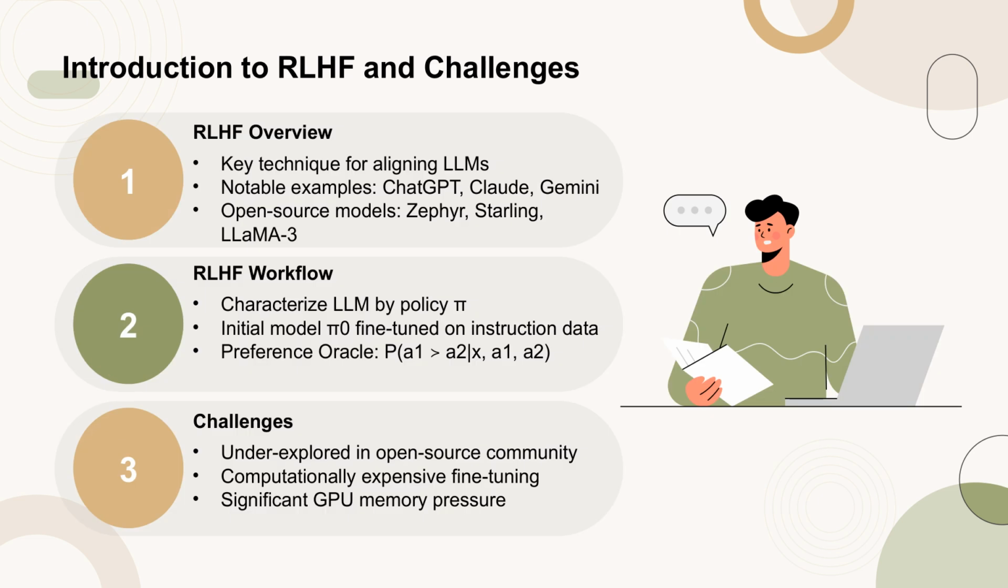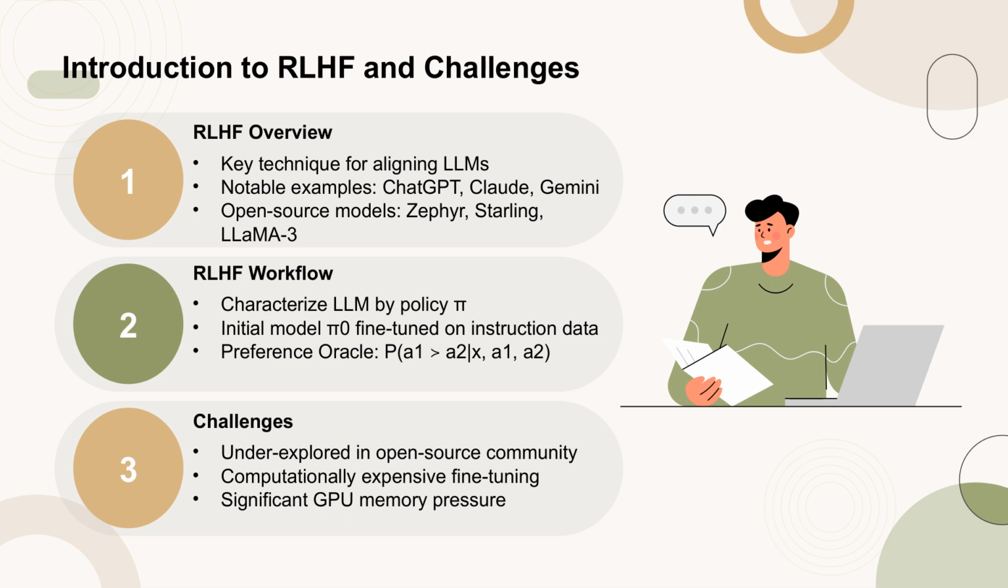Reinforcement learning from human feedback, RLHF, is a crucial technique for integrating human preference signals into machine learning methods, especially for aligning large language models, LLMs, with human values and preferences. Notable examples of RLHF applications include closed-source models like ChatGPT, Claude, and Gemini, as well as open-source models such as Zephyr, Starling, and Llama 3. Since the introduction of ChatGPT, RLHF has attracted significant interest across various communities. However, RLHF remains relatively underexplored within the open-source community compared to supervised fine-tuning methods.